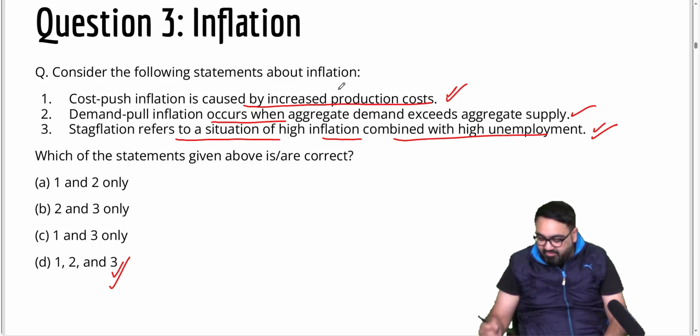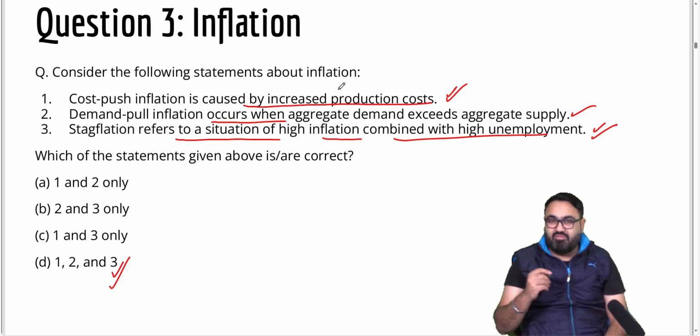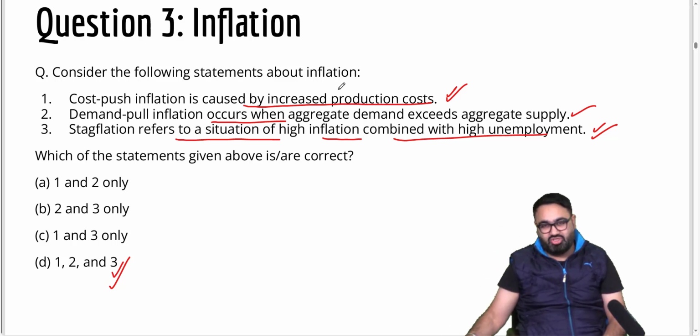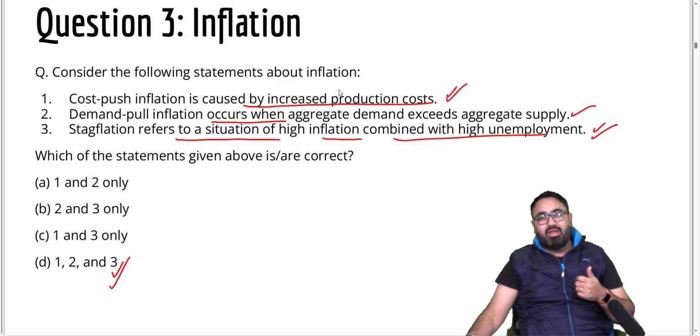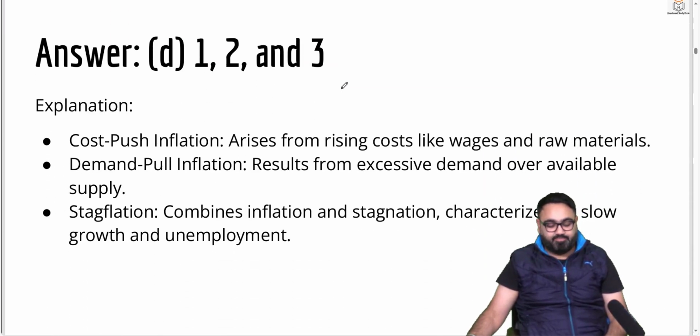Stagflation is a very bad phase for any economy. It doesn't mean just inflation, it also means inflation along with high unemployment in the society. So people are not earning money and the price is increasing even more. The answer thus here is D.